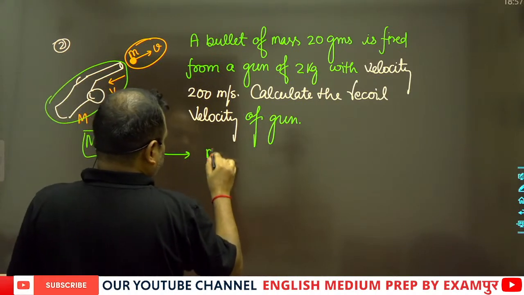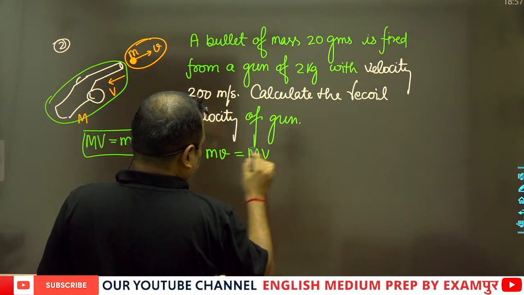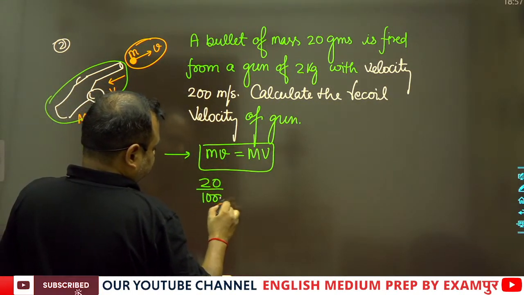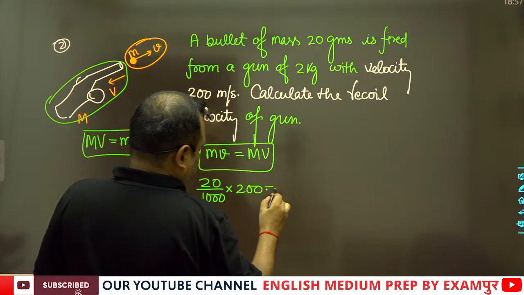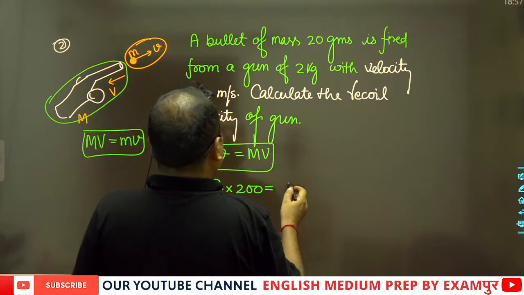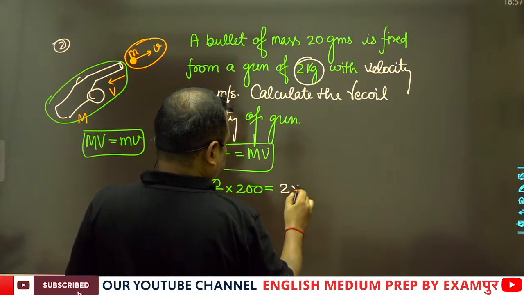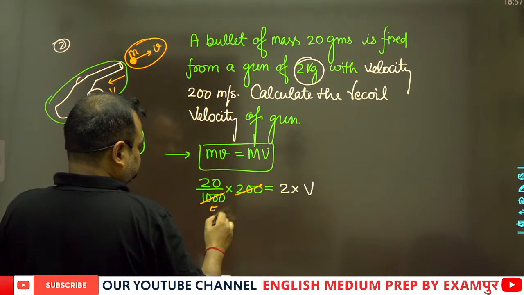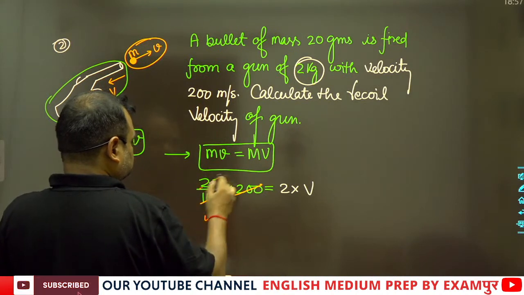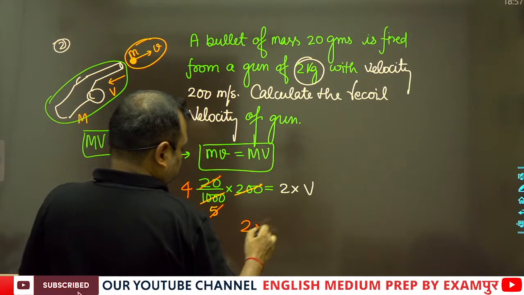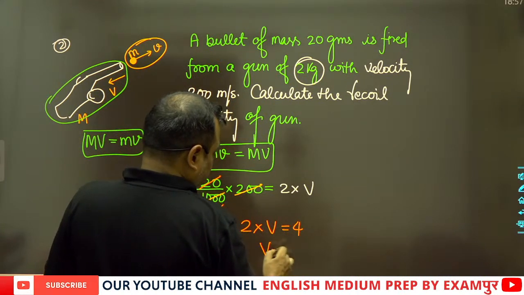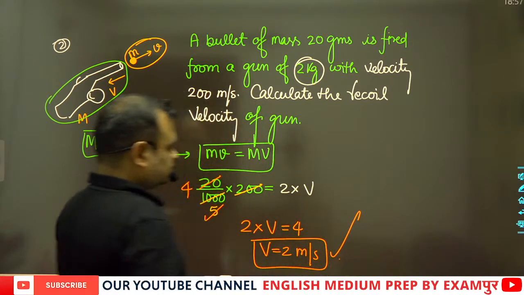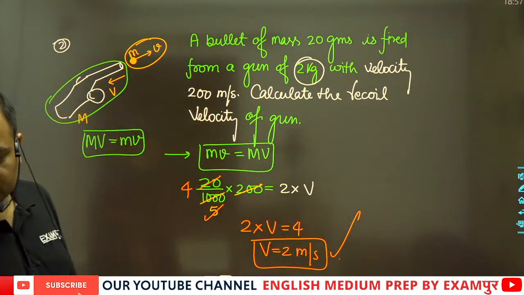So small mv equals capital MV. It means 20 upon 1000 into 200 is equal to capital M, which is 2 kg, into V. So this is 5 times and this is 4 times, then 2 into V equals 4, so V will be equal to 2 meters per second. This will be the correct answer.